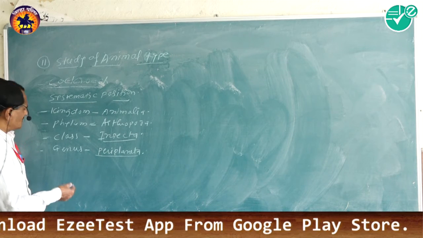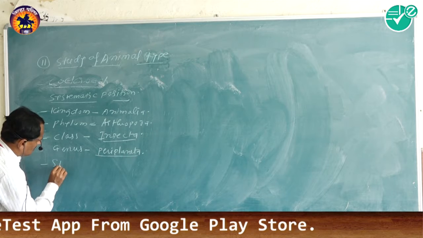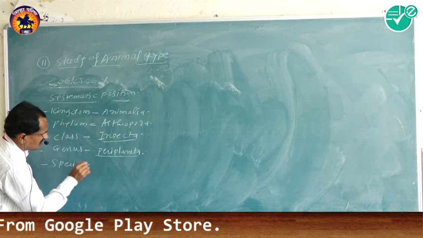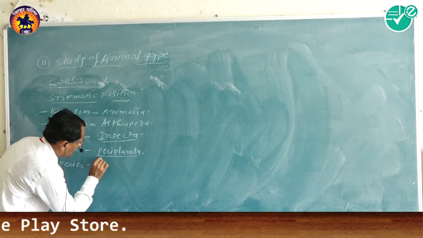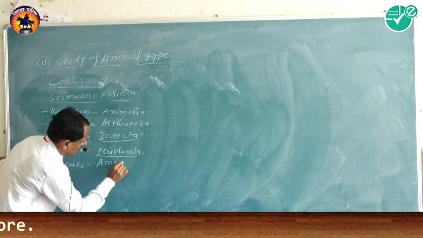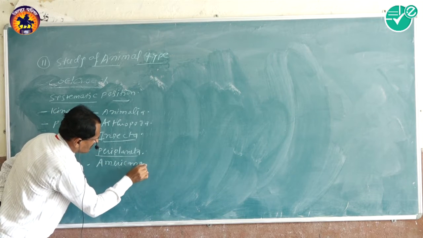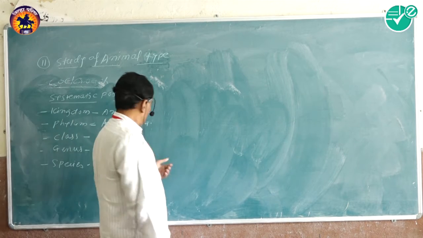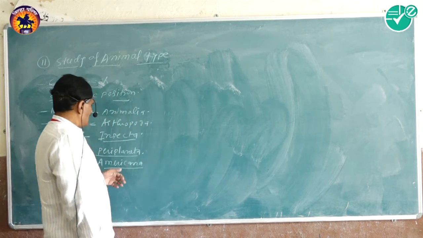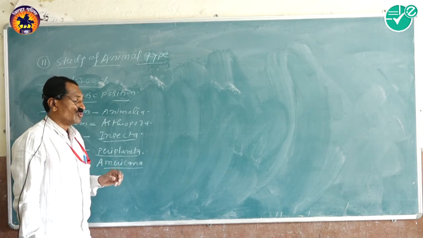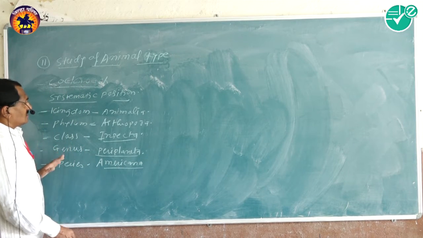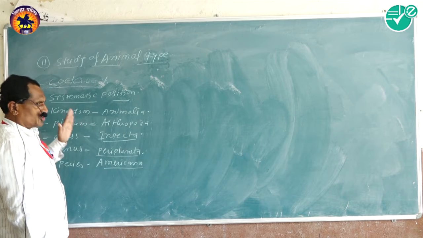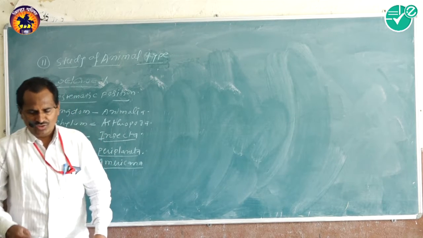And the species is Americana, because it was discovered from America, USA. It is the systematic position of cockroach.